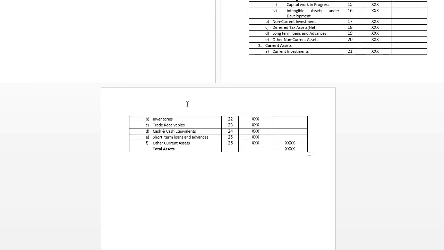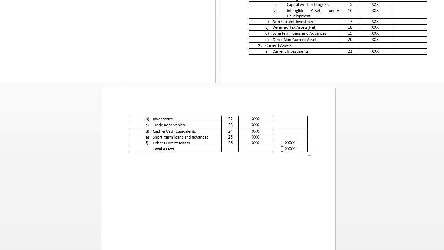Under current assets the next is inventory, note number 22. Trade receivables, note number 23. Cash and cash equivalents, note number 24. Short-term loans and advances, note number 25. And other current assets, note number 26. When we total all the current assets, we take it to the outer column as total current assets. Whatever heads are available in the outer column, we total them, so the total equity and liabilities gets matched with the total assets.